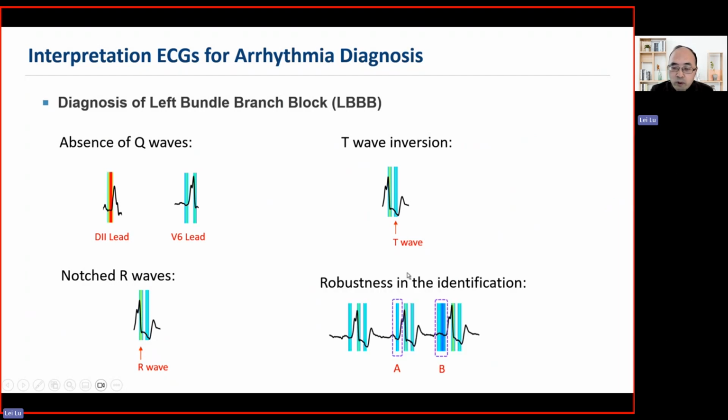And our model is very robust in identification. For example, for these two durations, they have different time durations for the abnormality here, and our model is very robust in the identification of different time-variant features. So this is the interpretation of the diagnosis of left bundle branch block.